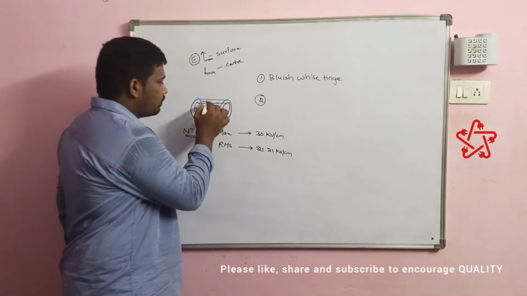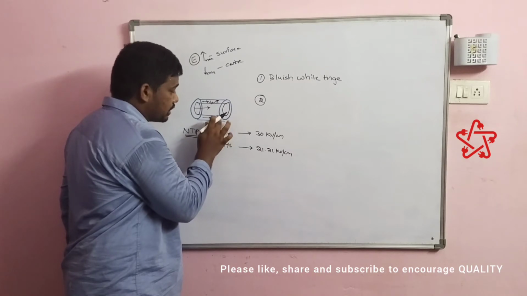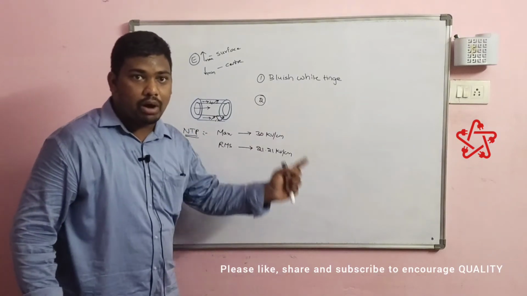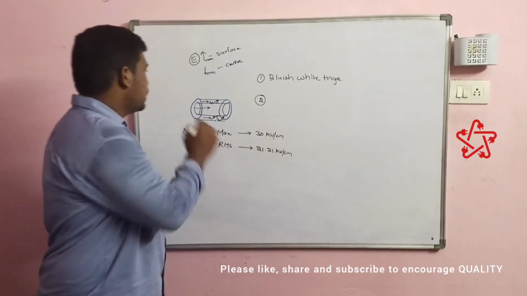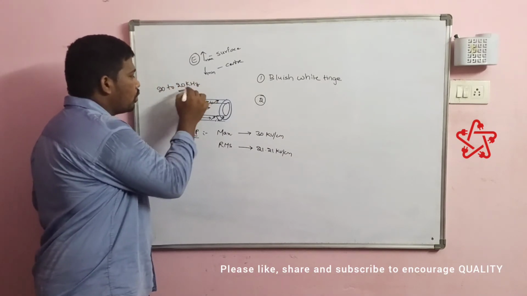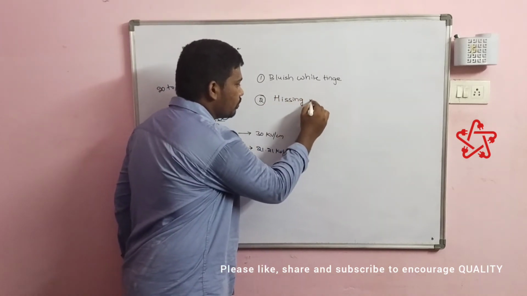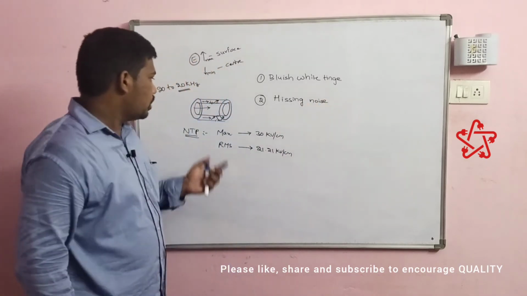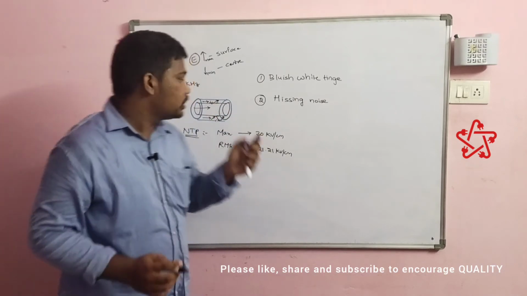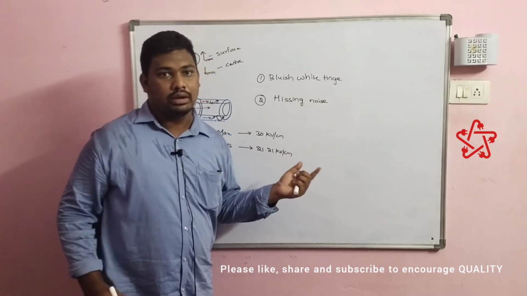While doing so, some of the ions will be bombarding the surface of the conductor like this. If this bombarding is in the audible range, that is, in the 20 to 20 kilohertz range, we can hear a hissing noise. So when these ions bombard the surface of the conductor, if it falls into the audible range, we can hear a hissing noise, which is also one of the effects of corona.